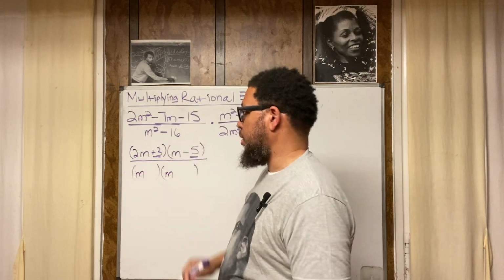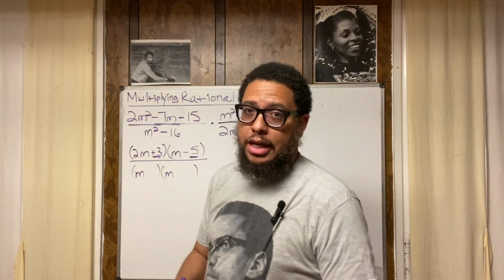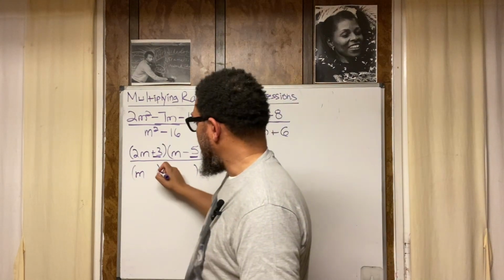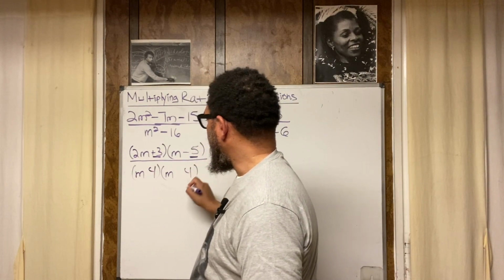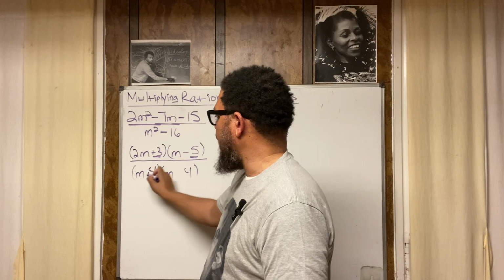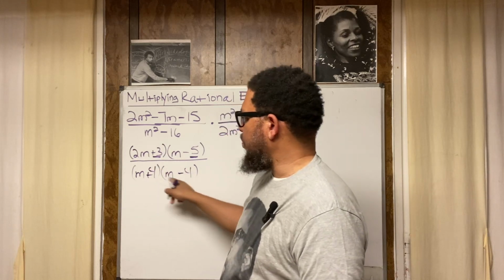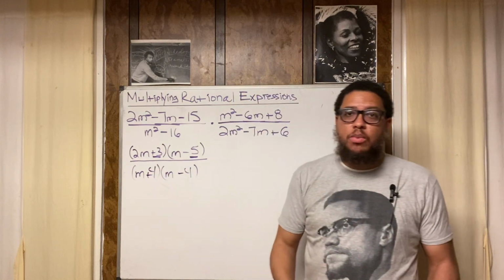You take the square root of 16. Put a 4 right here and a 4 right here. Now, what else do you do? You make one a plus sign and one a minus sign. Does it matter where the plus and minus sign go? Nah, it don't. As long as you got one of each.